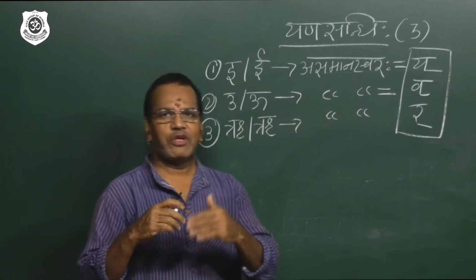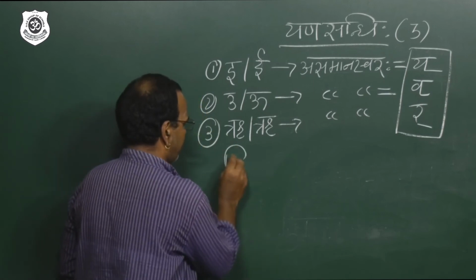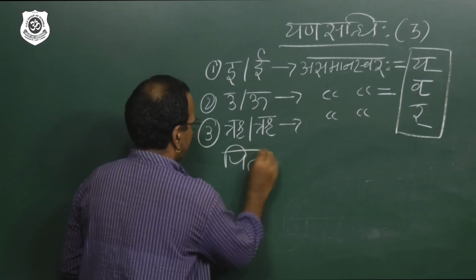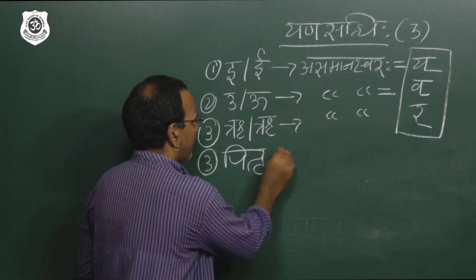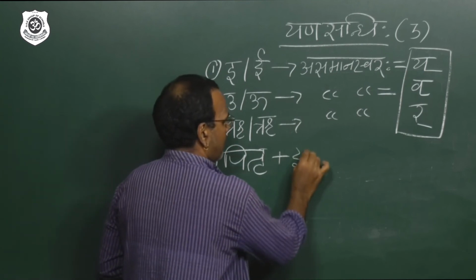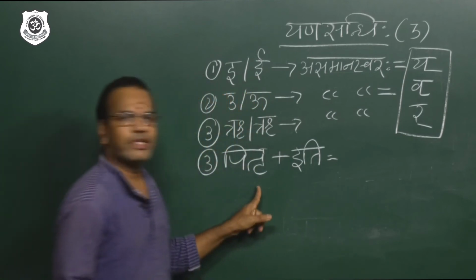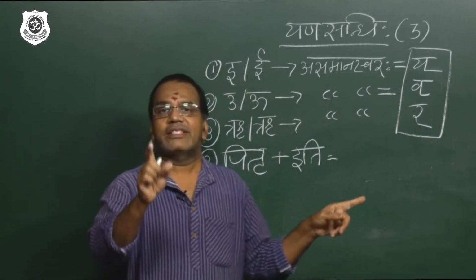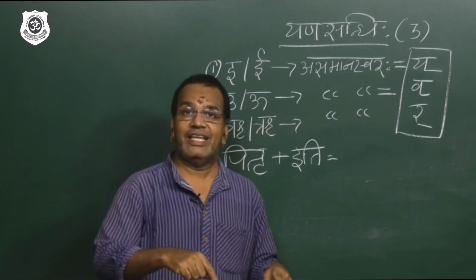Now we'll go to example 3, ṛ. So again I have to give a word which ends with ṛ. So Pitṛ. This is the example for 3. Pitṛ plus iti. Very simple. You should not start the second word with the same ṛ. If the second word starts with the same ṛ, Pitṛ plus ṛ, Pitṝ, a long vowel will come, which goes to Dirgha Sandhi.